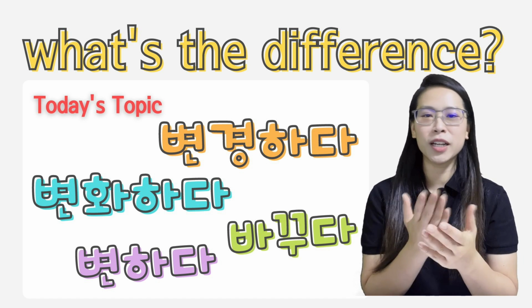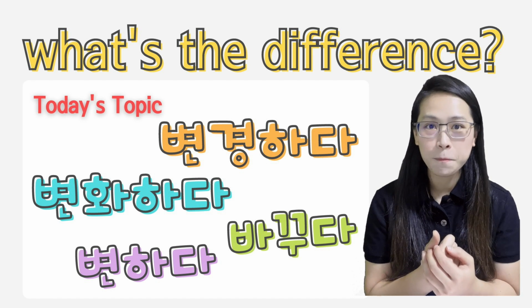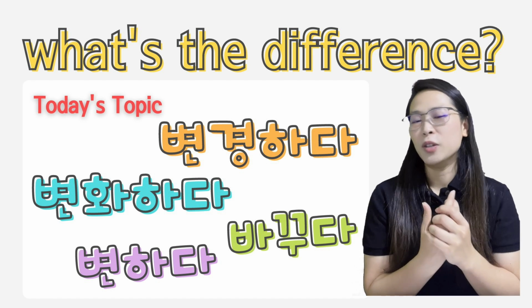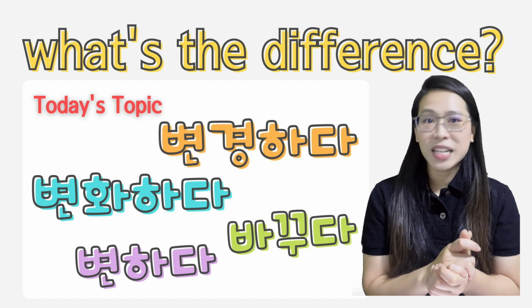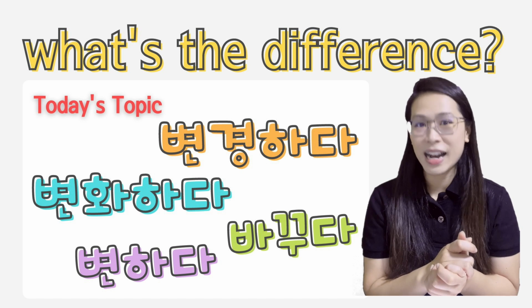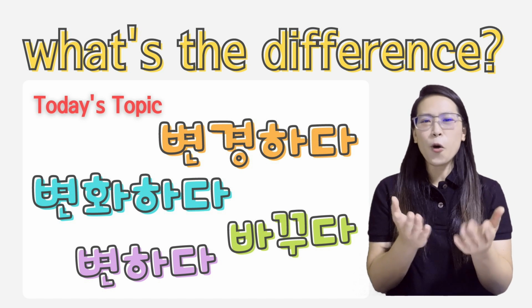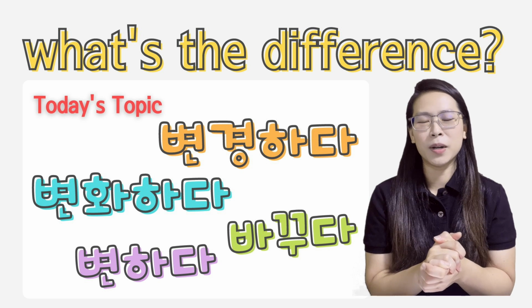Alright, so if you were to put it in a Google Translator or a Papago Translator, you will get 바꾸다. Not only will you get 바꾸다, you sometimes see 변하다. You also see 변화하다 and 변경하다. Alright, so these are 4 words to mean change, and how are they different? That's what we're going to talk about in class today.